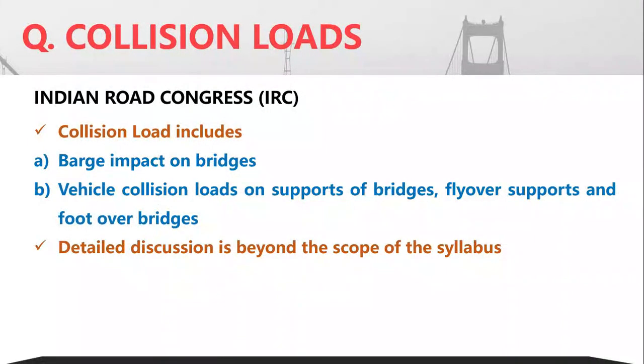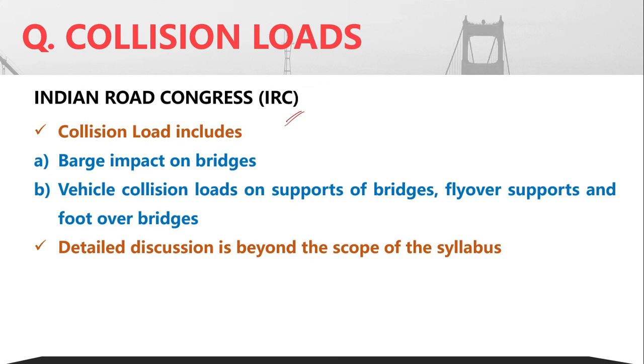Then you have the collision loads. We are not going into much detail on the collision loads. You can have collisions due to two effects. You can have collision due to the piers, due to the impacts of vessels or ships that travel under the bridge, or there will be vehicle collisions on the supports of the bridges, on the flyovers, etc. Railways does not provide provision for these collision loads, but IRC provides provision for collision loads.